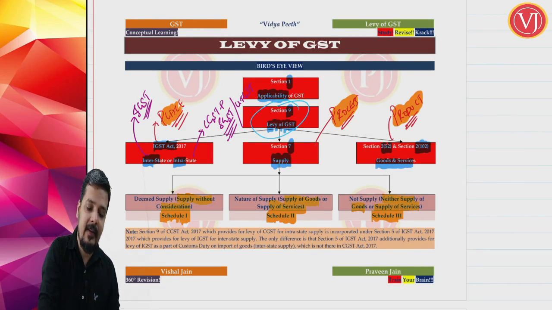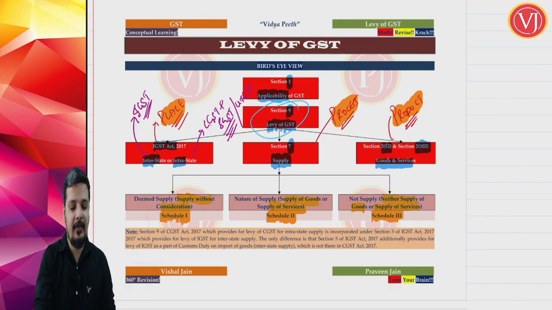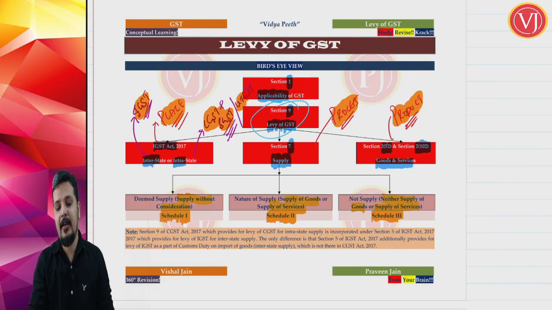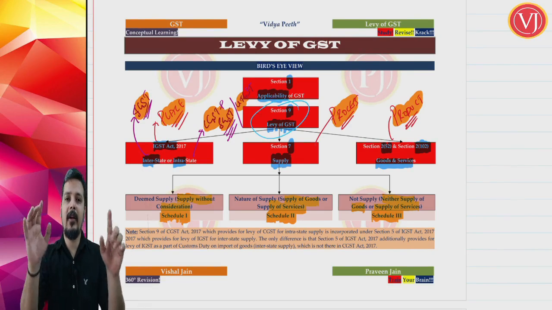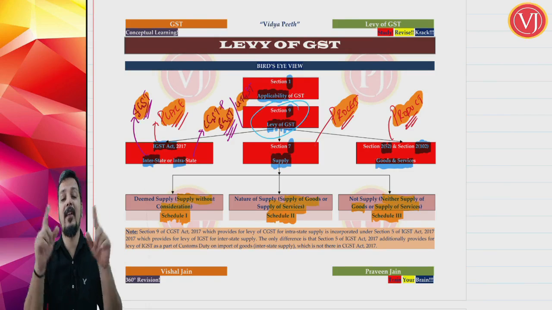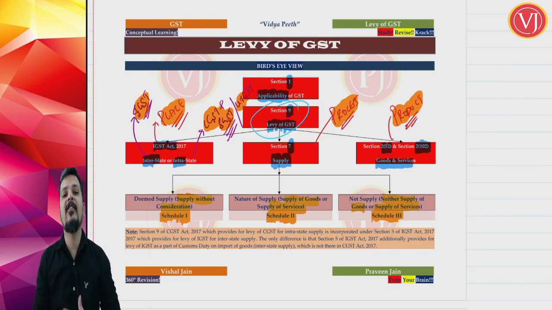And place is interstate or intrastate. If it is within the same state, you have CGST, SGST. If it is within the same union territory, you have CGST, UTGST. Interstate, from one state to another state, IGST, right? So that is the bird's eye view of this chapter. So you know what sections we are going to discuss, as well as what concepts we are going to discuss.